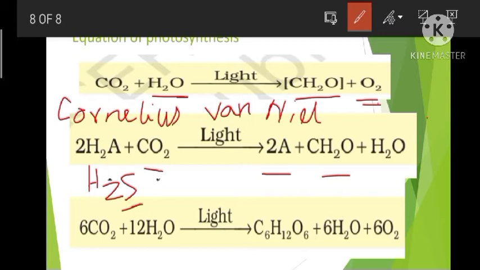Now the correct equation of photosynthesis is 6CO2 plus 12H2O gives C6H12O6 plus 6H2O plus 6O2. So water will also be released as a product of photosynthesis. So this is the correct equation for photosynthesis which is followed now.